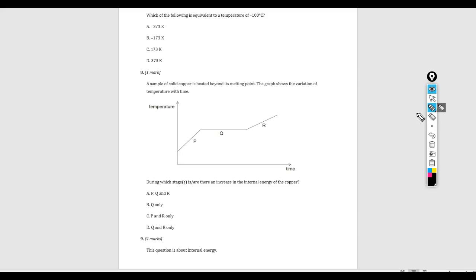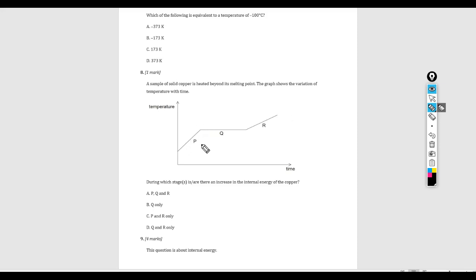And to be more specific, if you take this piece of copper and you look at all of its atoms, all bajillion of these copper atoms, and you take the kinetic energy of every single atom and add up all of those kinetic energies, and you take the potential energy of each copper atom and add up all of those potential energies, and you add those two quantities together, that is basically the internal energy of the piece of copper. And so anything that changes the potential energy of the atoms of the copper, or the kinetic energy of the atoms of the copper, is going to result in an increase in internal energy of the copper.